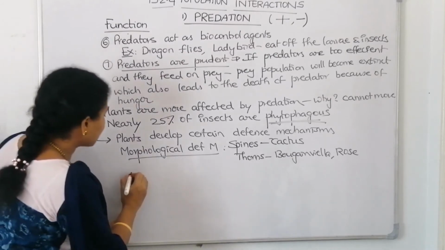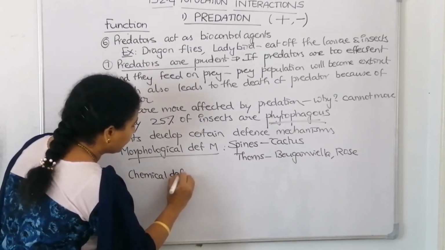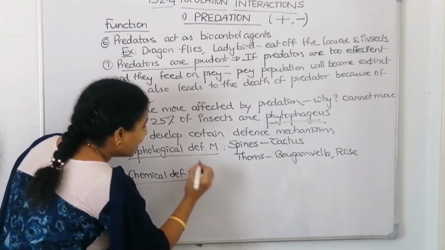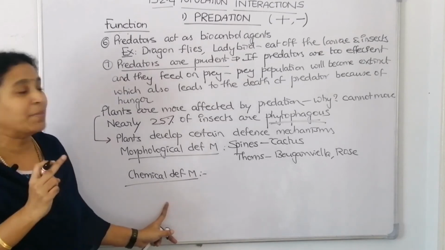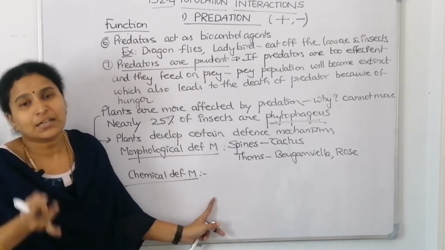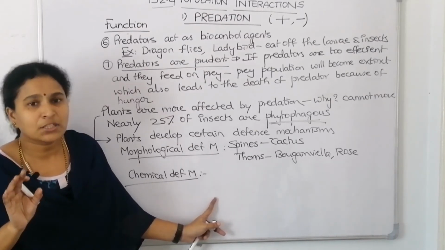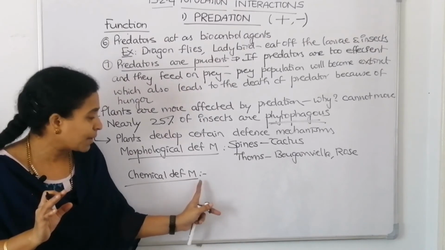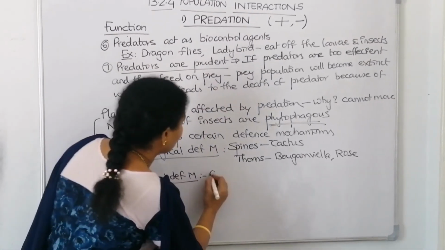So there are some physiological or chemical defense mechanisms also. The animals which are grazing know that this particular plant has this chemical, so if it feeds on it, its reproduction might be affected, or it might be toxic for its life, or it might cause irritability or gastric imbalance. It knows, and it will not feed on it. For example, under chemical defense mechanism, a beautiful example is the Calotropis plant. Let's go with Calotropis.